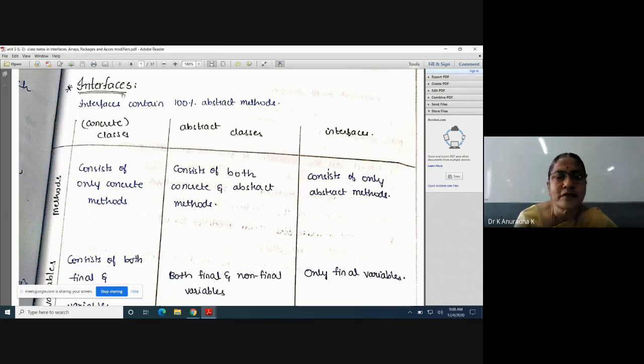And polymorphism is also very important in Java. There are 2 types of polymorphisms in Java: compile time polymorphism and runtime polymorphism. Under compile time polymorphism we have overloading. Again, in overloading we have 2 types: constructor overloading and method overloading. These 2 are very important from the exam point of view.